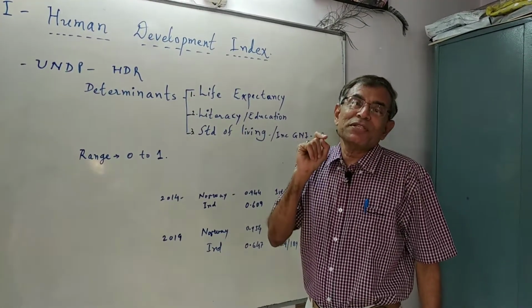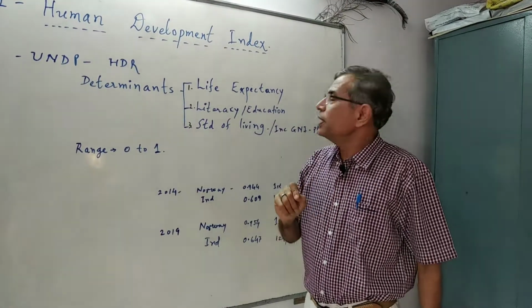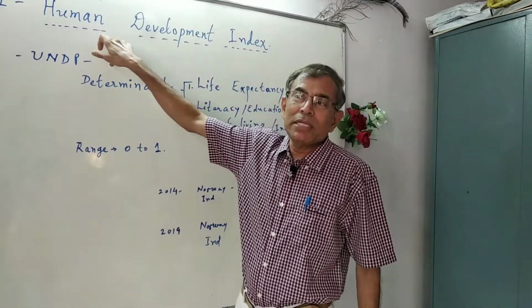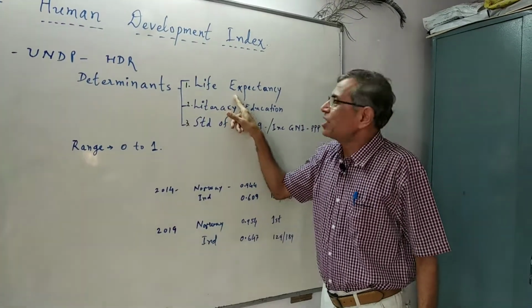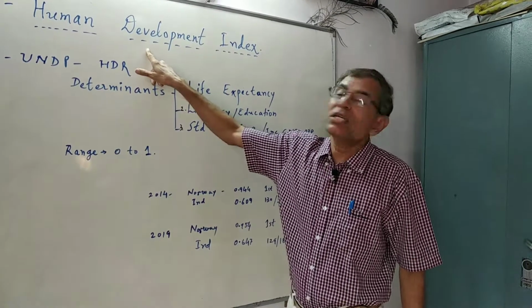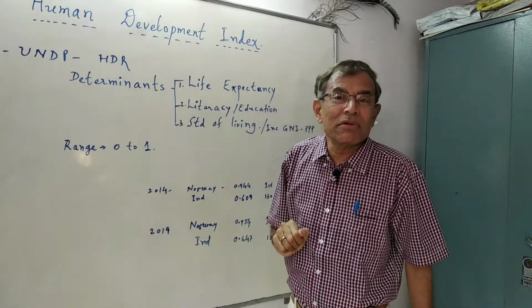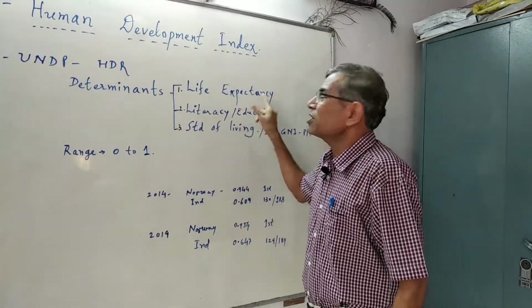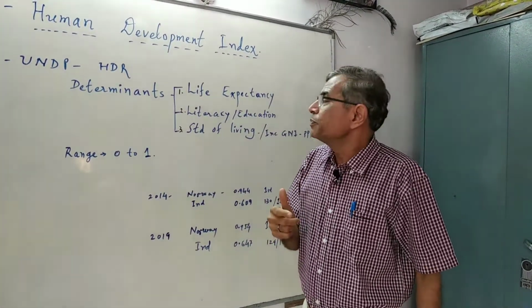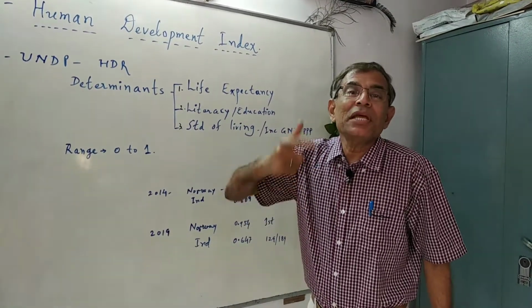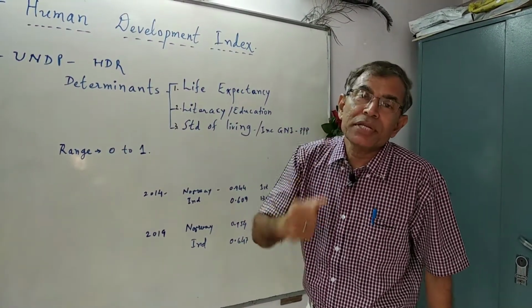Higher the life expectancy or longer the life expectancy at birth, it means more human development, and lower the life expectancy at birth means lower human development or economic development in the country. And needless to mention that life expectancy also indicates availability of health, hygiene and medical facilities in the country.